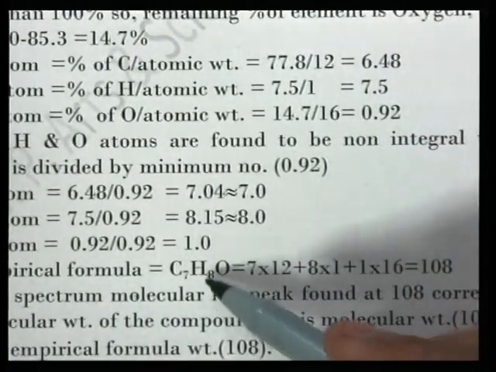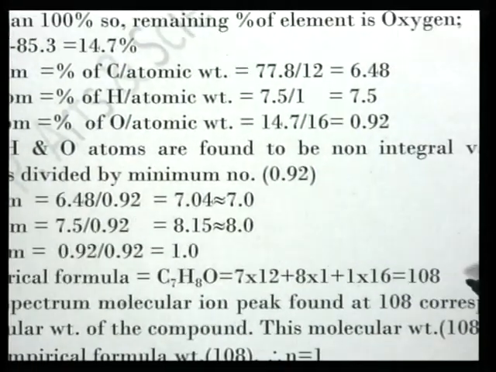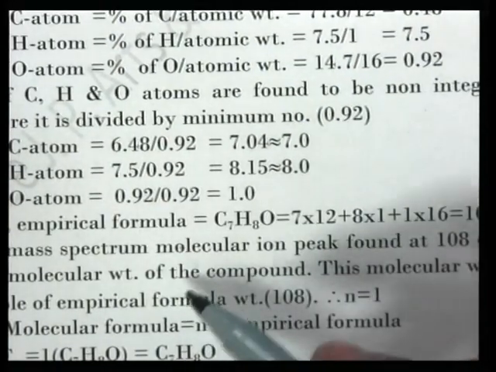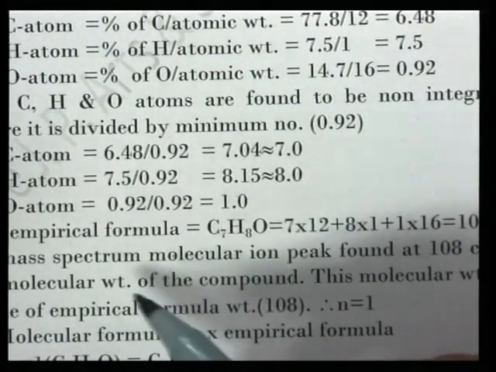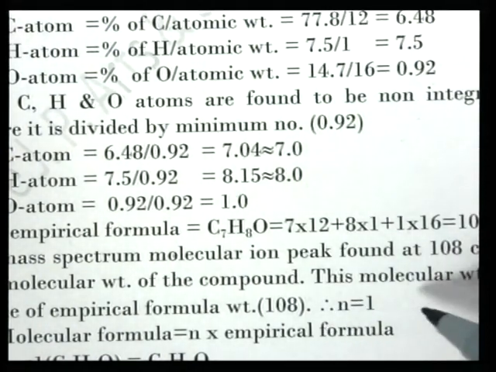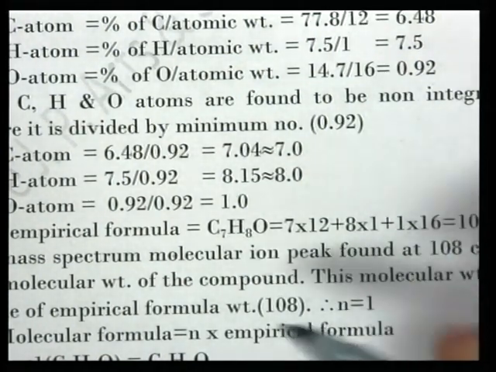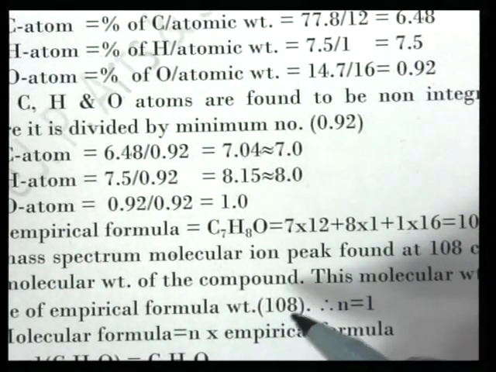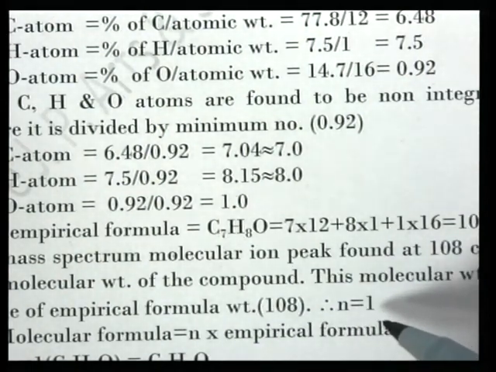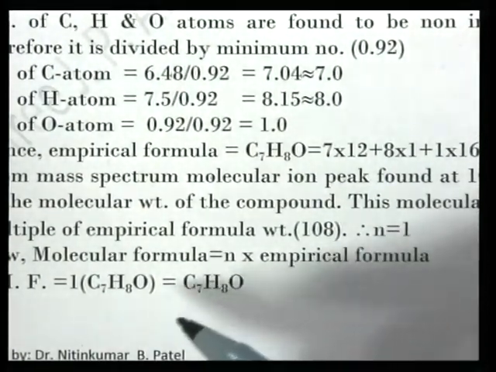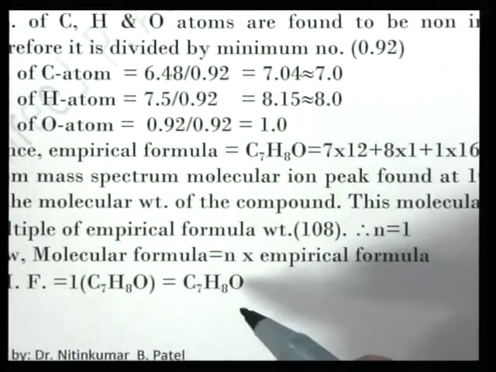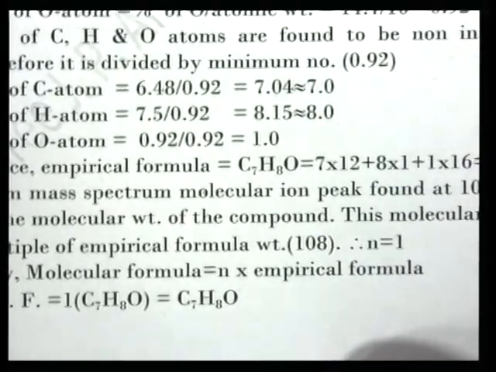So according to the empirical formula, the weight is 108. Now from the mass spectrum, the molecular ion peak is found at 108, corresponding to the molecular weight of the compound. This molecular weight 108 is a multiple of the empirical formula weight 108, therefore n equals 1. Now molecular formula equals n times the empirical formula, therefore the molecular formula is C7H8O.